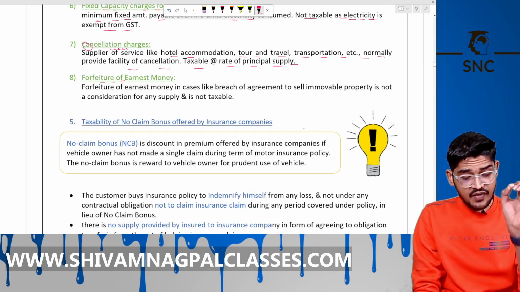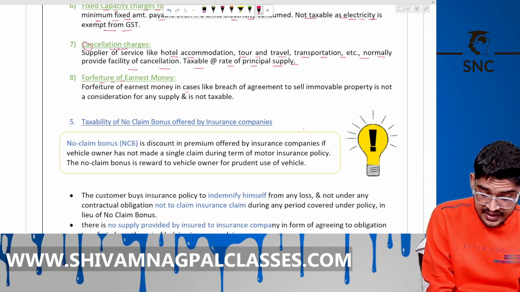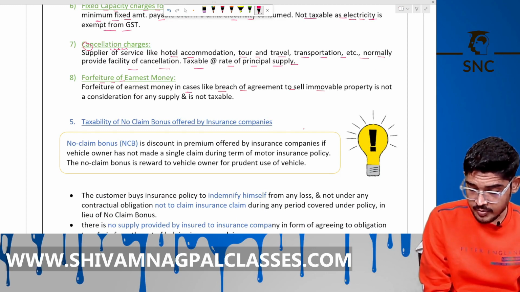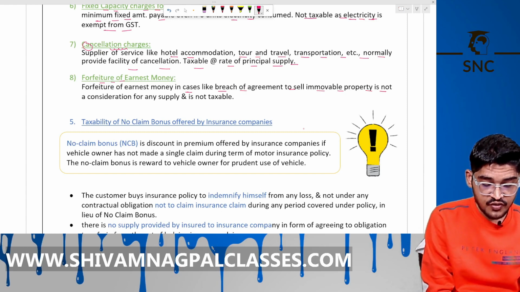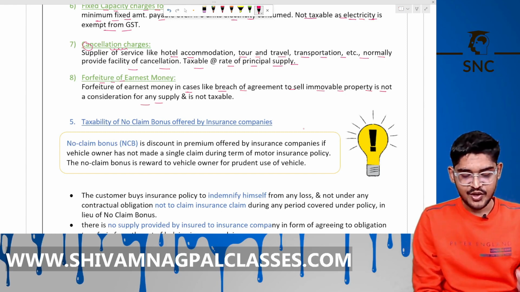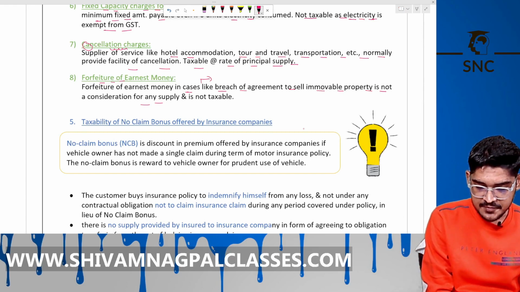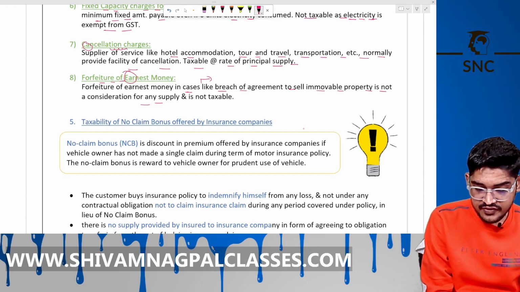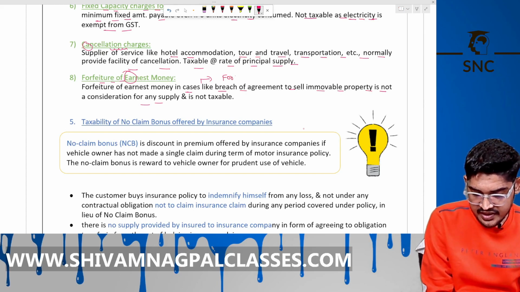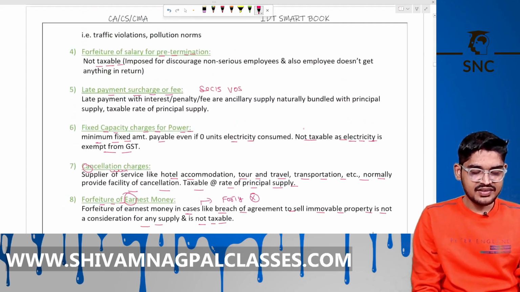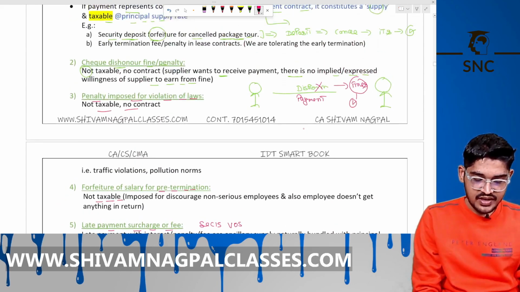So forfeiture of earnest money in case of breach of agreement to sell immovable property is not a consideration for any supply. Means if you want to buy any property, you have to deposit some amount initially. We call it earnest money. So if that person forfeits that money, it is not a supply. It is not taxable.